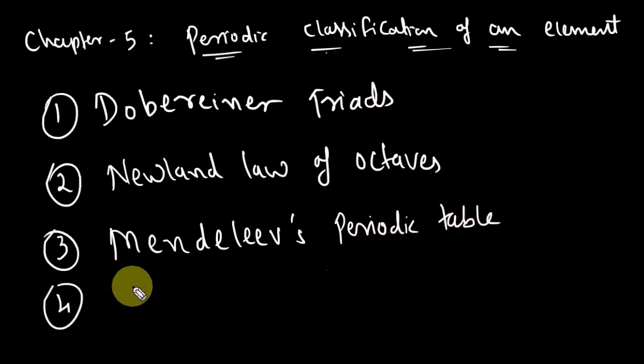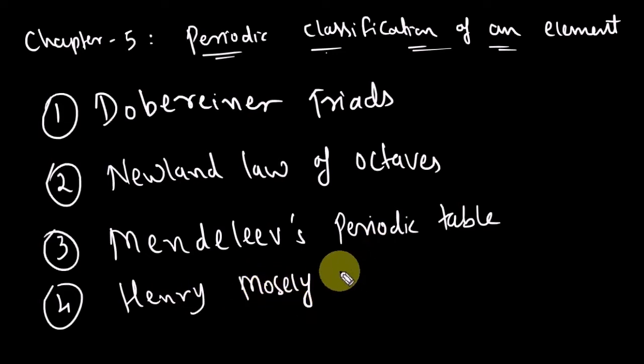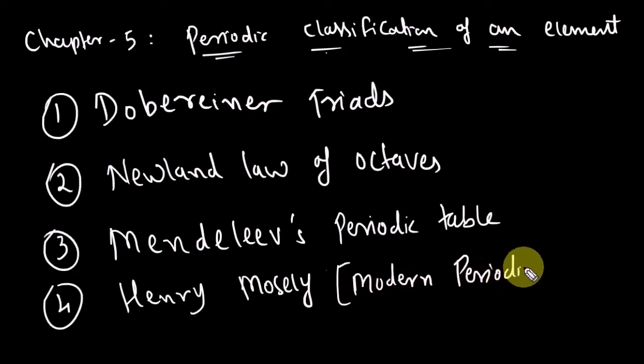And the fourth one, what is the fourth one? You know, the last one who gave the last table, who classified all the elements in a particular order, and his name is Henry Moseley. And that table is called what? Do you know? The Modern Periodic Table.